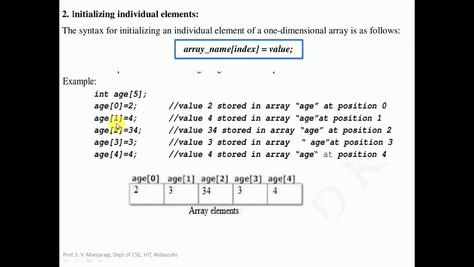So similarly the remaining elements can be stored here. It is indicated like this. At age of 0 you are storing 2. At age of 1 you are storing 4. Let us make it 4. And at age of 2 we are storing 34. At age of 3 we are storing 3. At age of 4 we are storing 4. Individually we can initialize the elements.